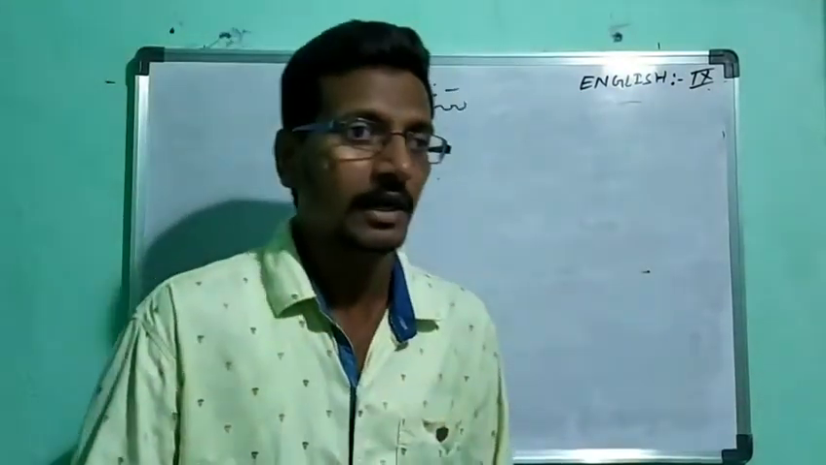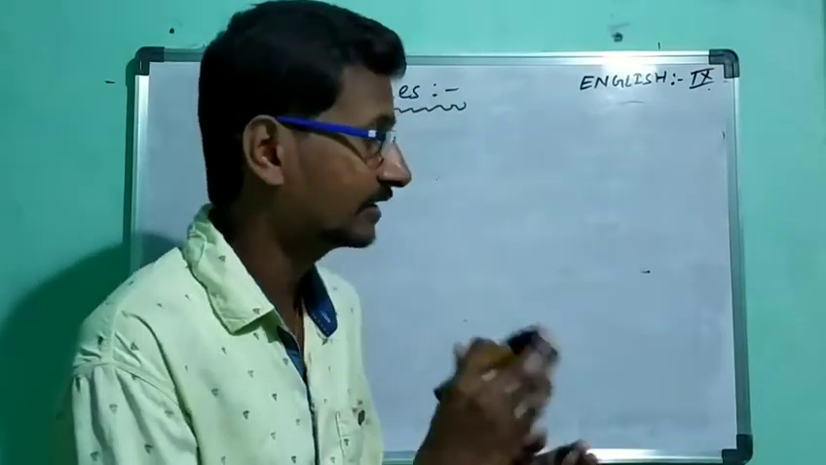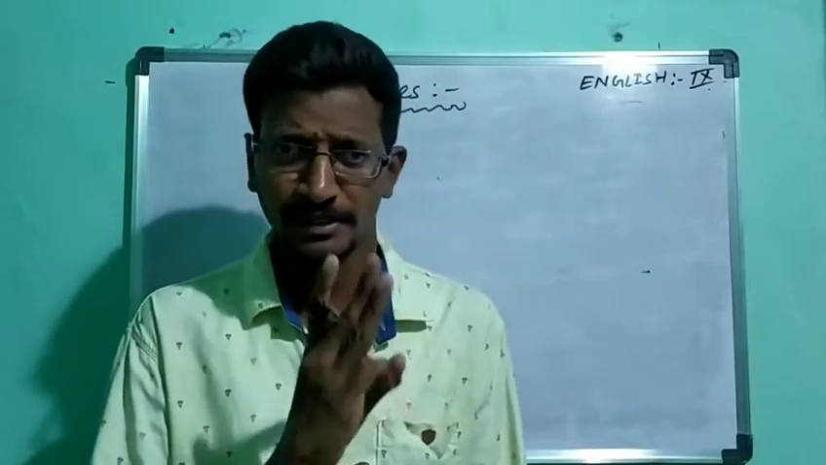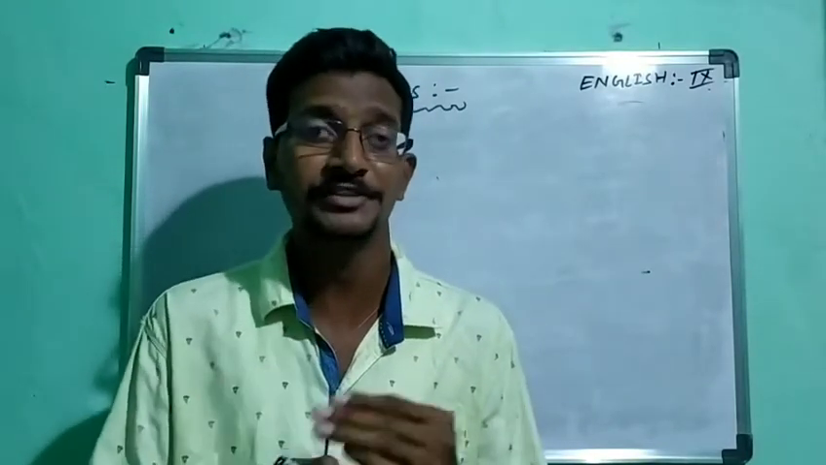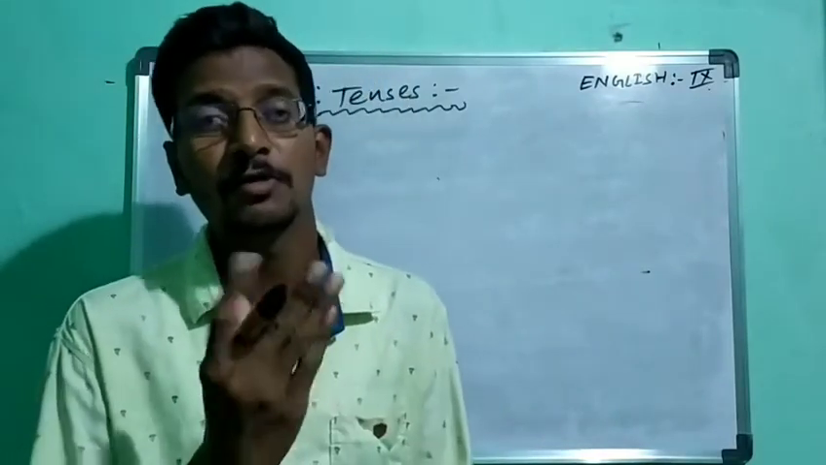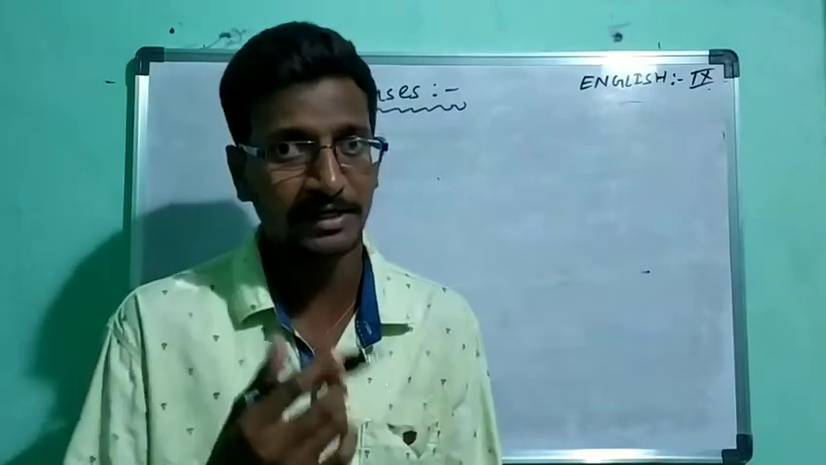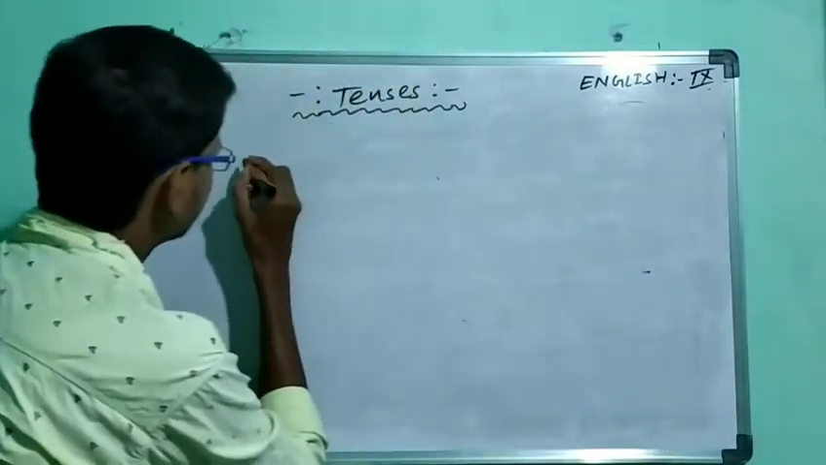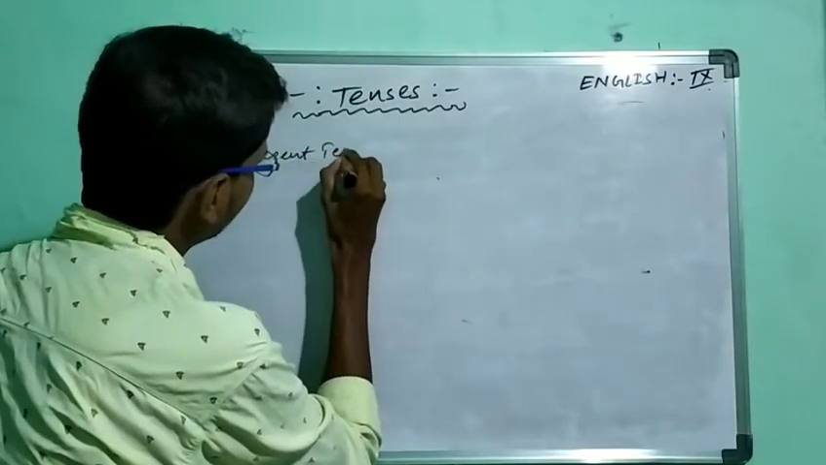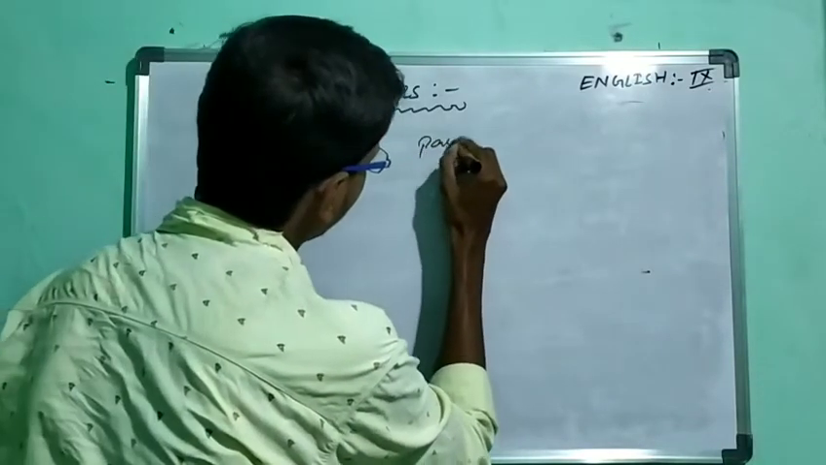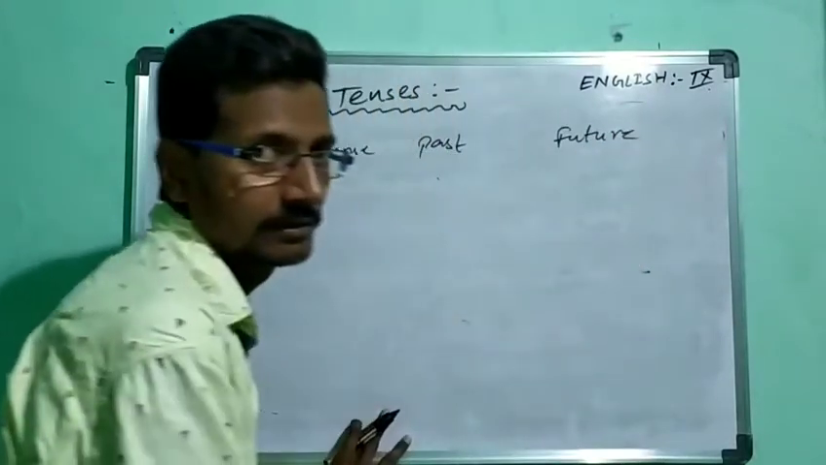Again, the tenses. We have 3 kinds of tenses, as I already told you: the present, past, and the future. Those present, past, and future are subdivided into 4 parts each. We already know that. In the present tense, past tense, and the future tense,